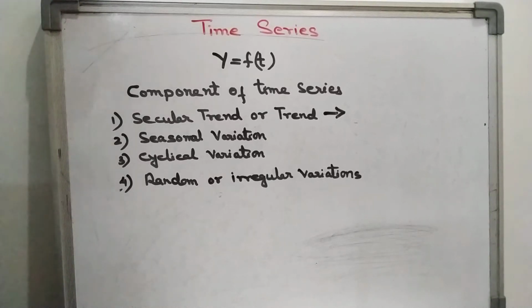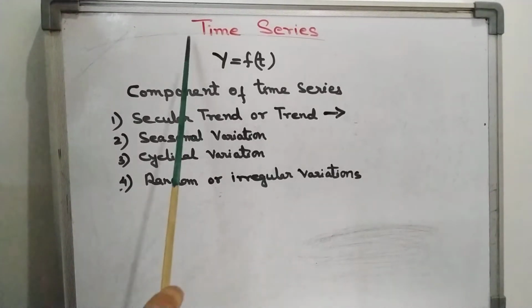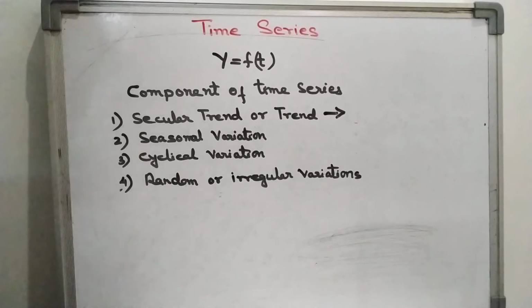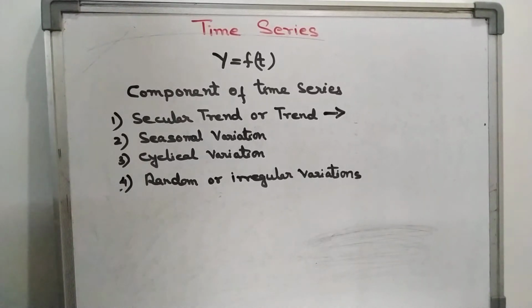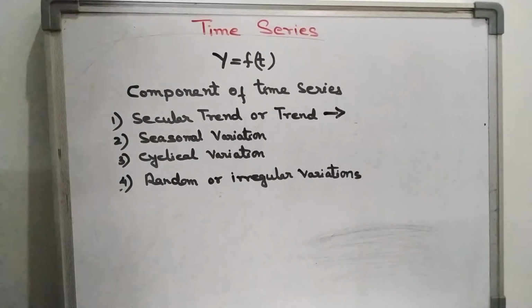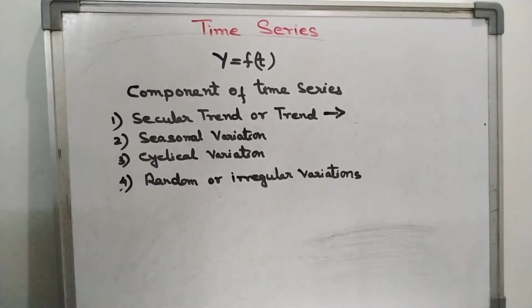Hello students, let's start our new chapter, which is time series. A time series is an arrangement of statistical data in accordance with the time of its occurrence. Time series refers to any statistical data collected at regular intervals of time. Here time may be in terms of years, months, weeks, days and so on.